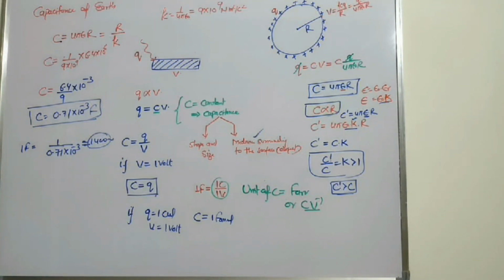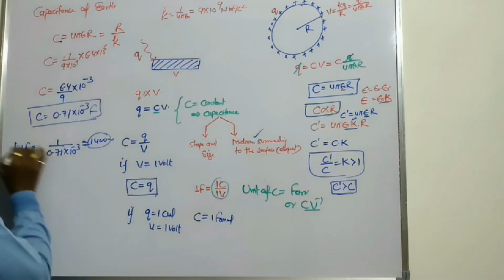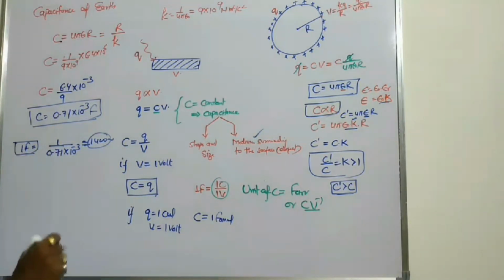So the capacitance of one earth is this. If approximately 1400 earths are joined together to form one very big body, then the capacitance of that body is 1 farad. That's why we say the farad is a very big unit.